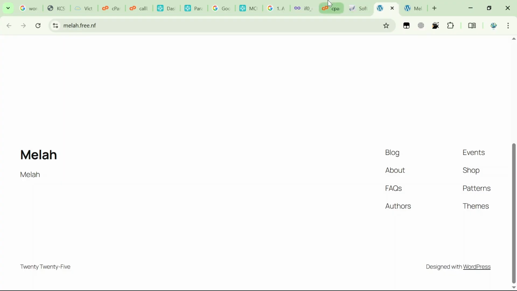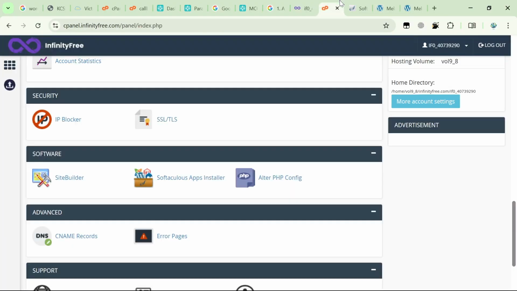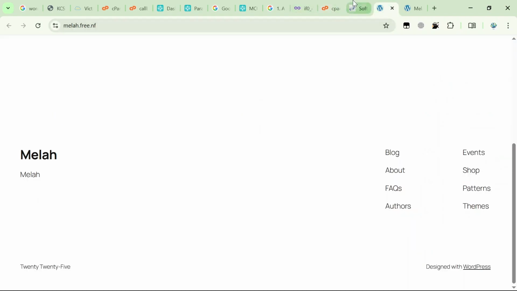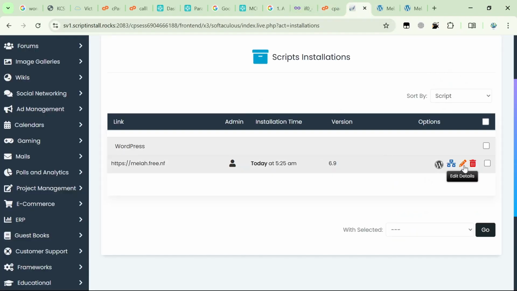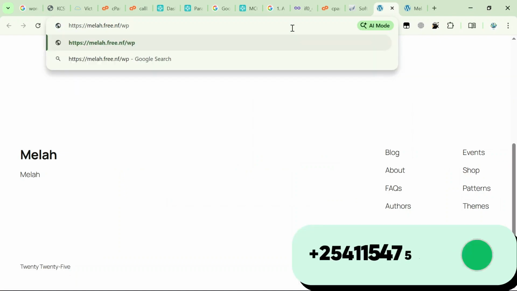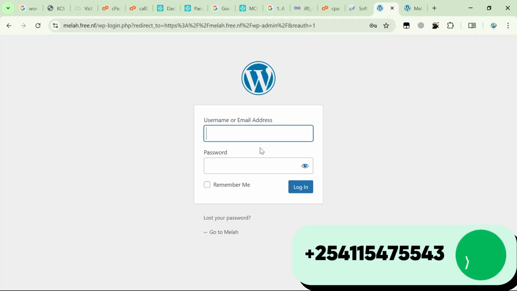Now once WordPress is installed, the next steps are now very easy. We'll log in. You can log in using the default username and password that we made, by just typing the IP followed by admin.